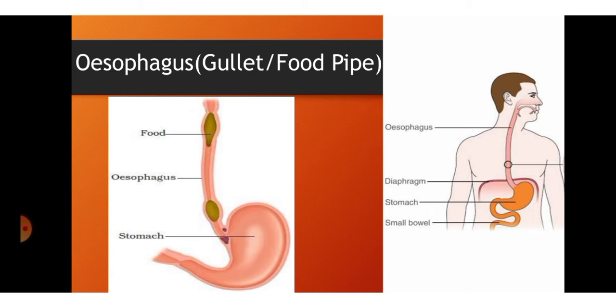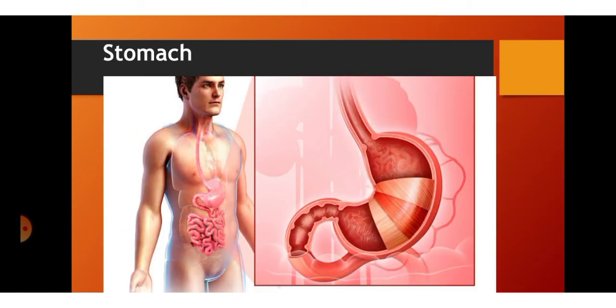Here, the process of ingestion is completed. The ingestion of the food takes place from the mouth to the esophagus. Only the ingestion, where the mouth churns the food, saliva gets mixed with it, and then the food is passed to the stomach. Let's look at the stomach.